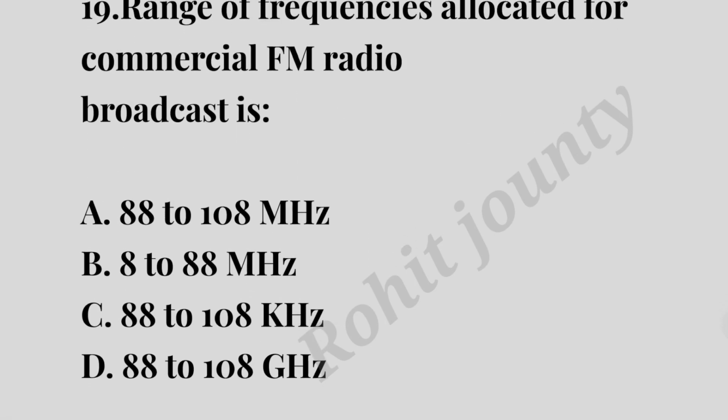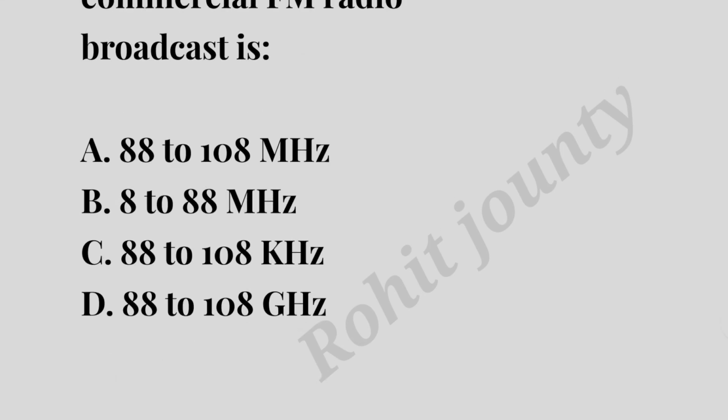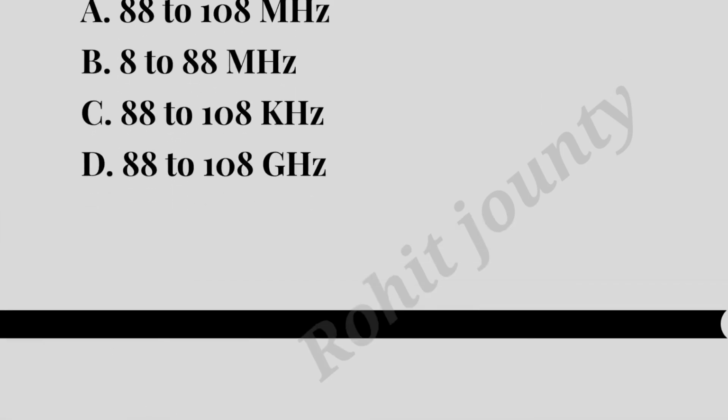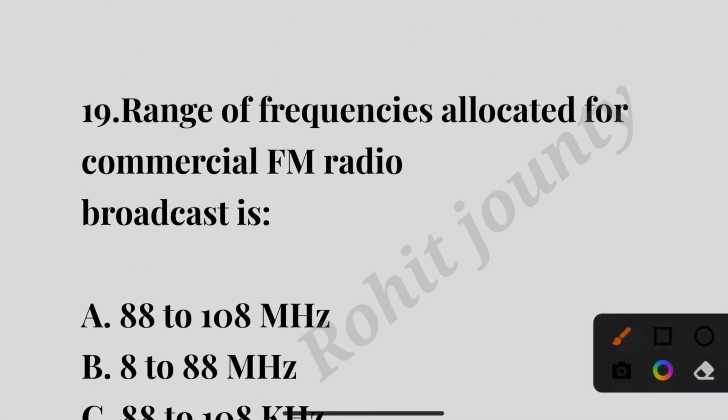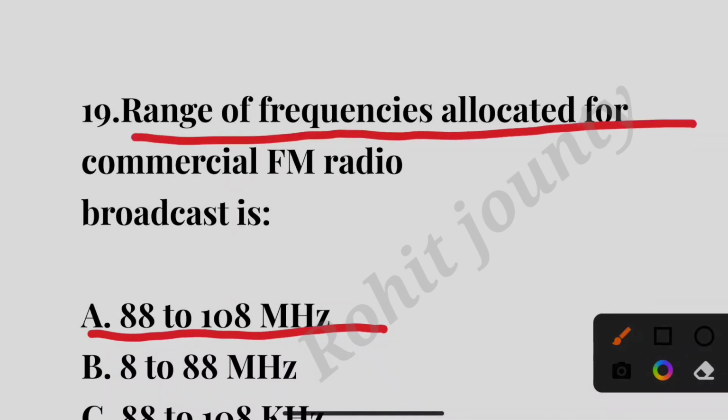Question number 19. The range of frequency allocated for commercial FM radio broadcast is: option A, 88 to 108 megahertz; option B, 8 to 88 megahertz; option C, 88 to 108 kilohertz; option D, 88 to 108 gigahertz. The correct answer is option A. 88 to 108 megahertz is the range of frequency allocated for commercial FM radio broadcast.